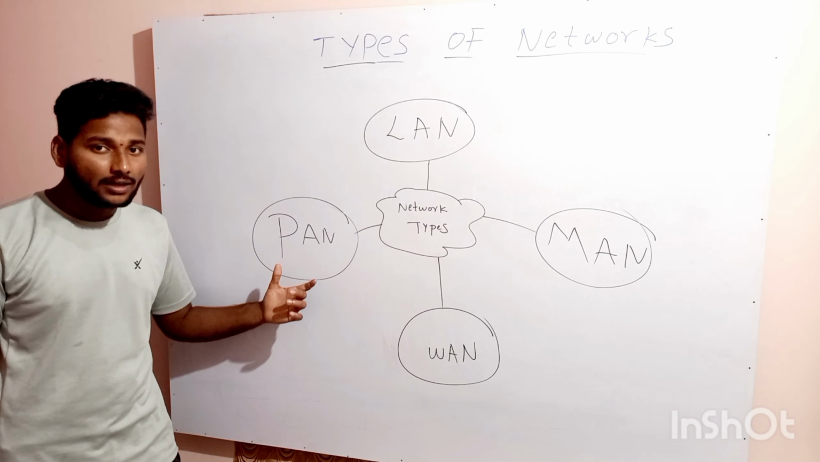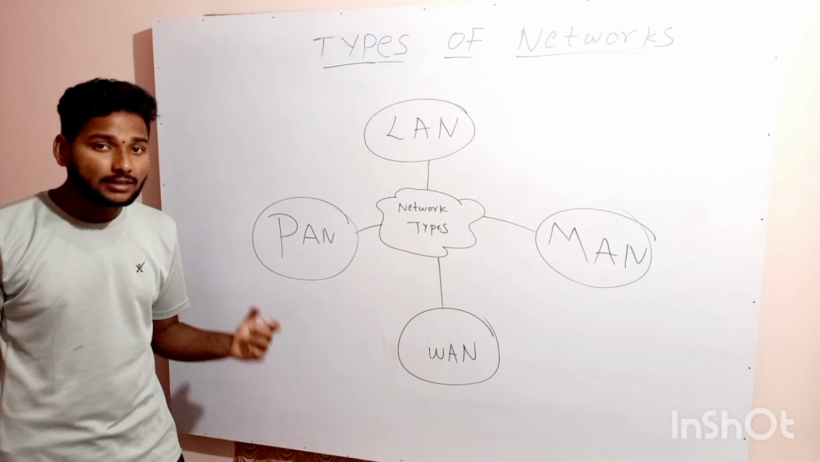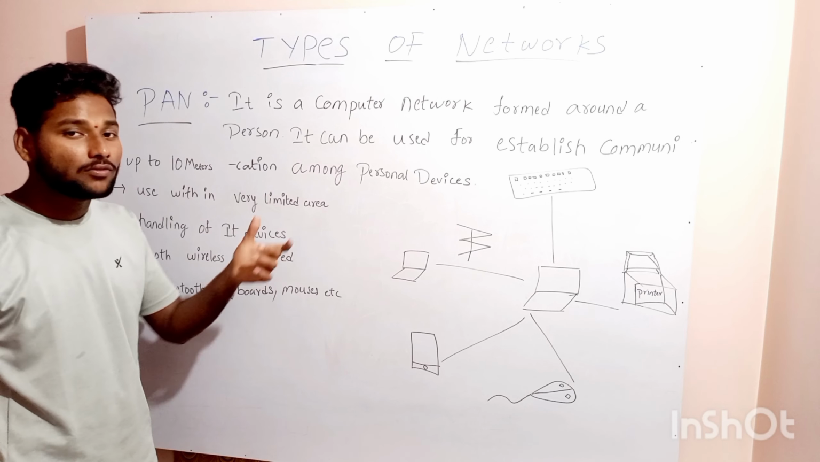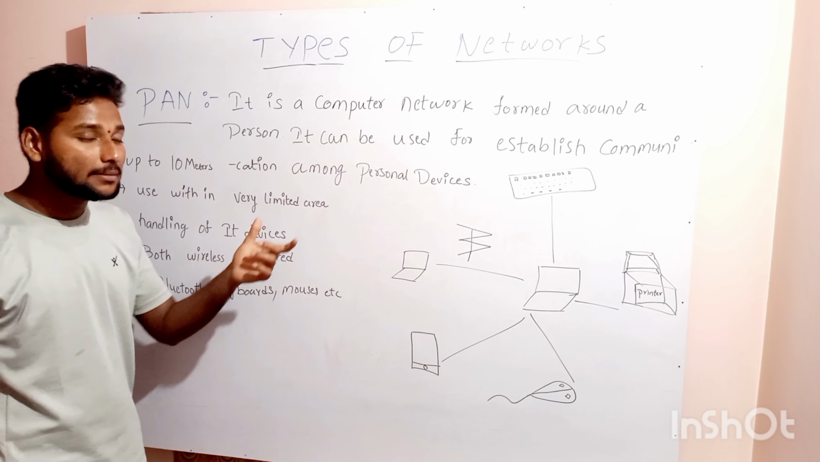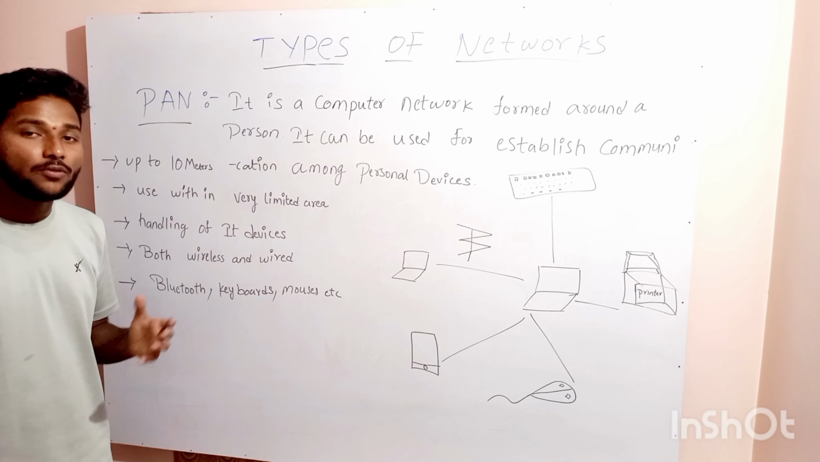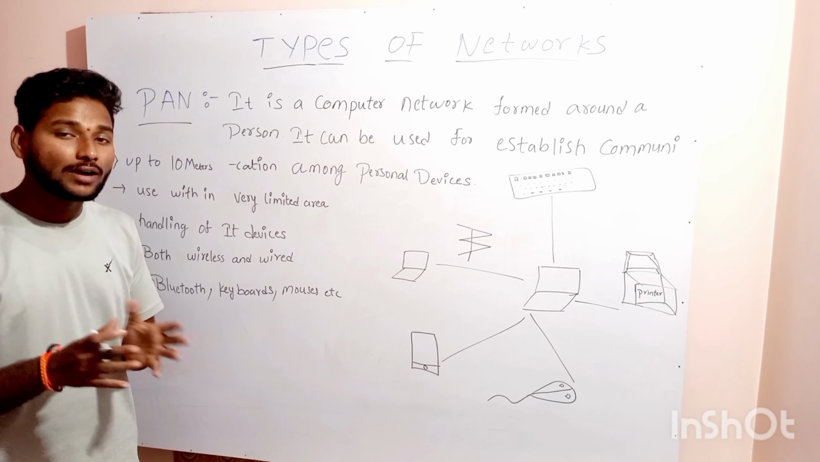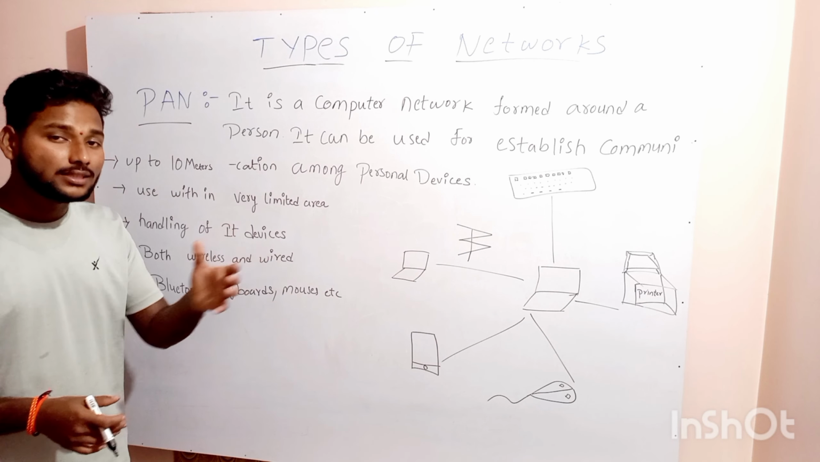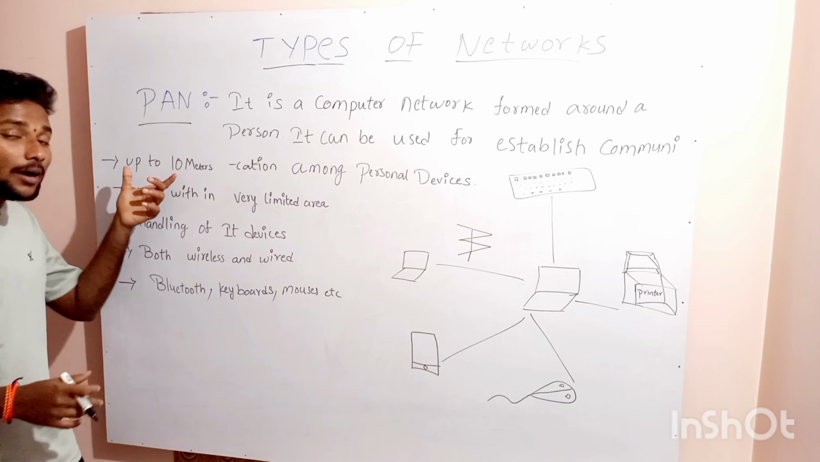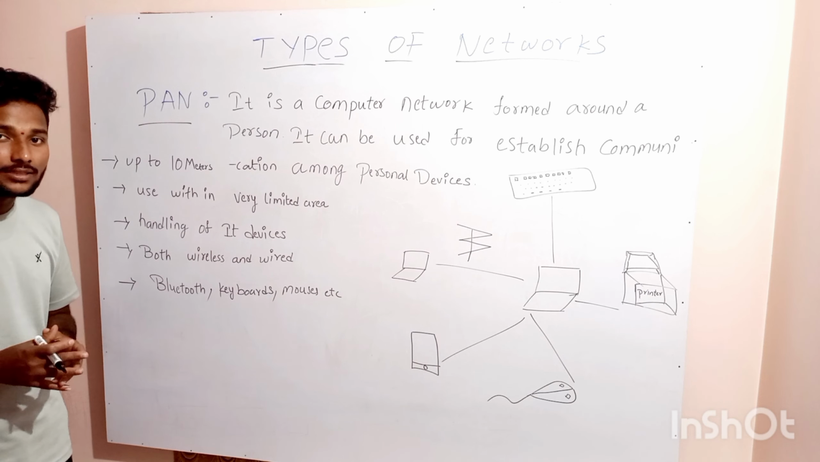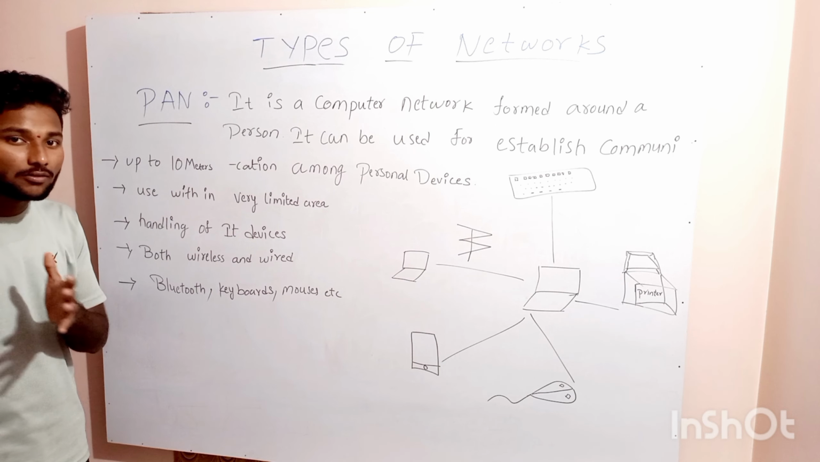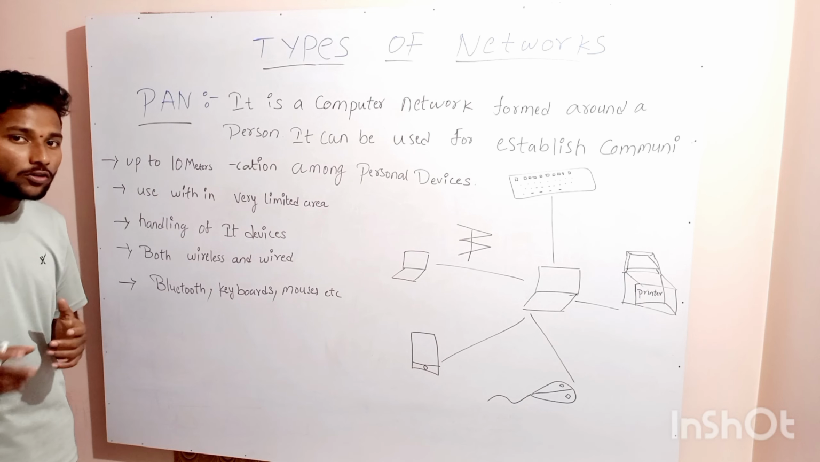Let us see about the PAN, LAN, MAN, WAN individually. Personal area network is a computer network formed around a person. It can be used to establish communication among personal devices. We can connect Bluetooth devices, wireless devices, IoT devices. These come under personal area networks, within a range of up to 10 meters. The connectivity range is very small, and it is used in a very limited area, within one room or around one apartment.